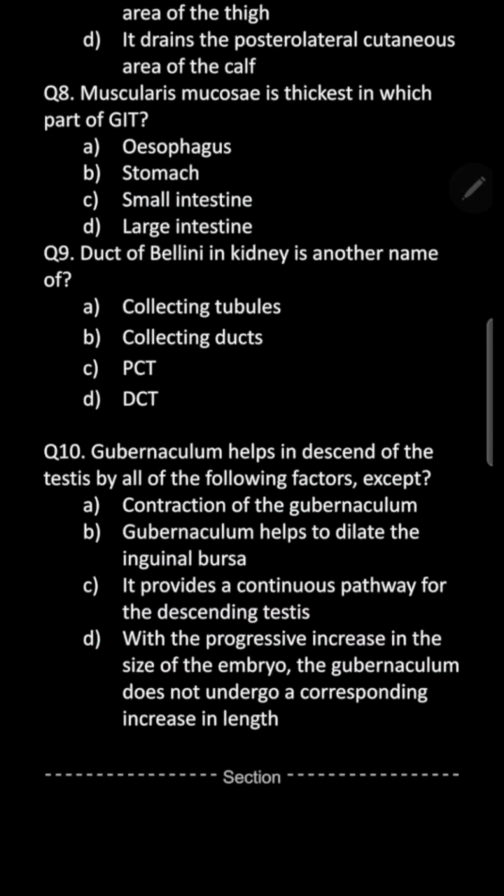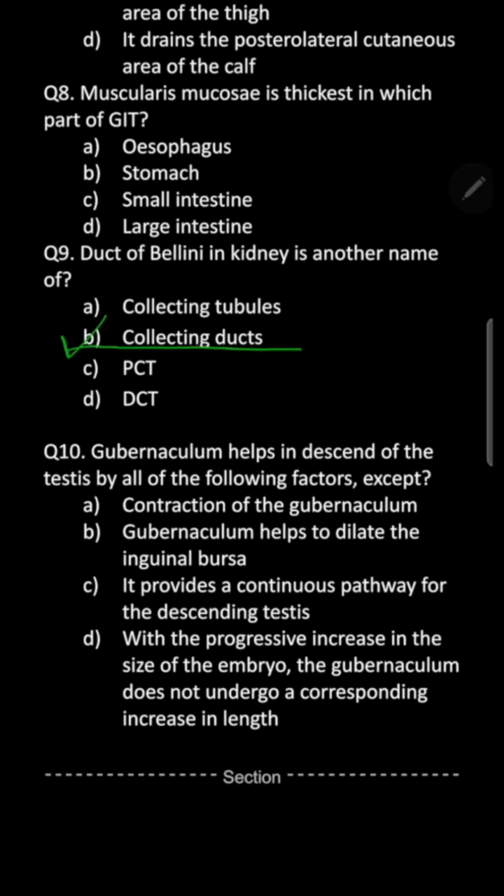Question number 9. Duct of Bellini in kidney is another name of collecting tubules, collecting ducts, PCT, DCT. So you should remember that duct of Bellini is actually the collecting ducts which open at the renal papilla, that is the apex of renal pyramids opening into the minor calyces.